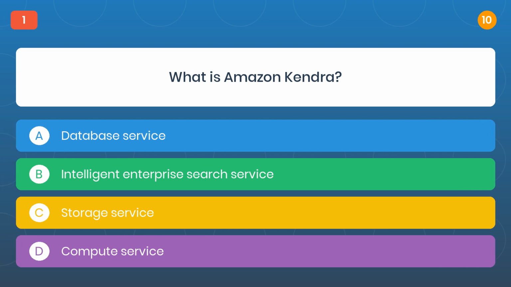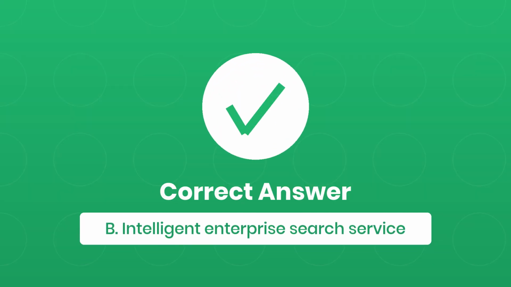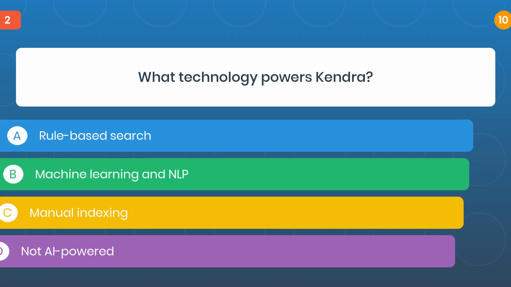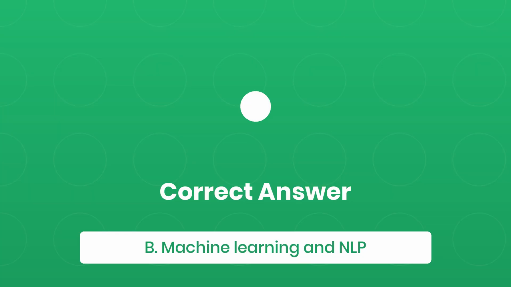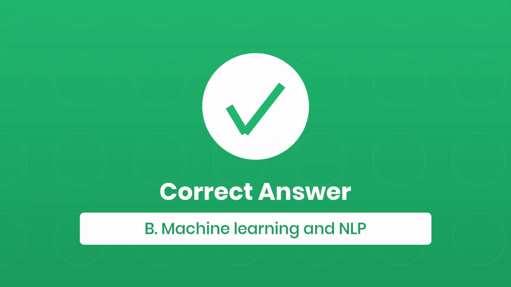Question 1. What is Amazon Kendra? The correct answer is B. Intelligent Enterprise Search Service. Question 2. What technology powers Kendra? The correct answer is B. Machine Learning and NLP.